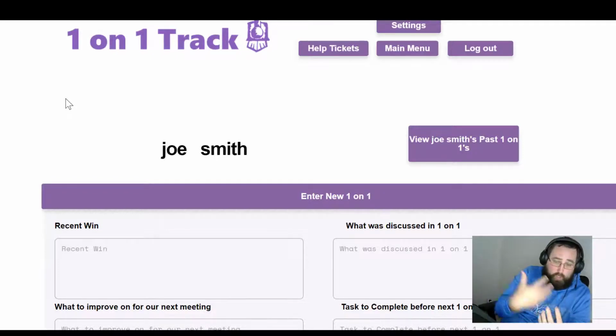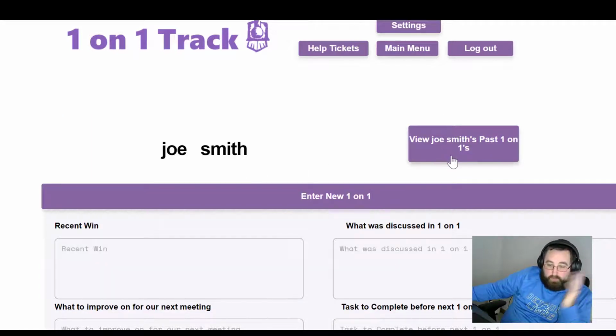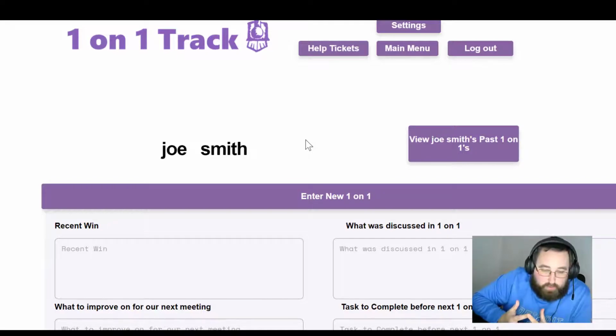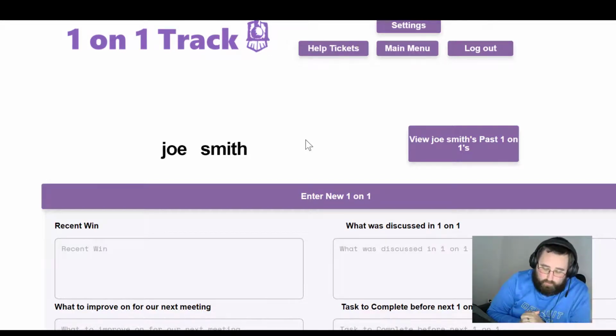So when I take a look at what no code is, I'm able to go grab a box over here, drag it, and say, this is going to say view this person's past one-on-ones. And then I can dictate that when you click on this, it will take you to X page. So it's viewing code in a different way. It's building from the front to the back end instead of starting with the back end and moving to the front end, which is the typical way you would build and program.